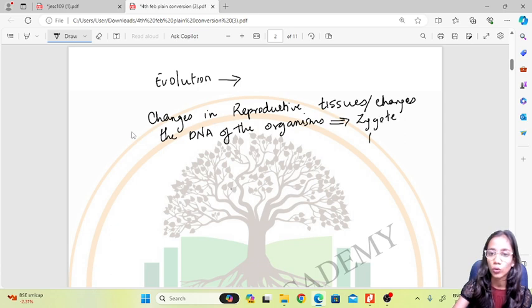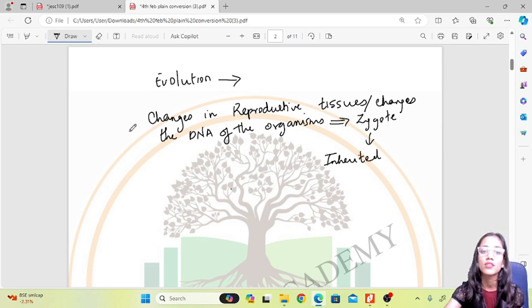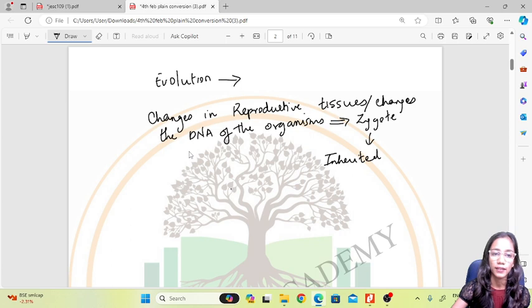Those are inherited. Whereas changes in the somatic cells or non-reproductive tissues, or changes which are not in the DNA of the organism, are not inherited. Therefore, experiences in the lifetime of an organism are not inherited.